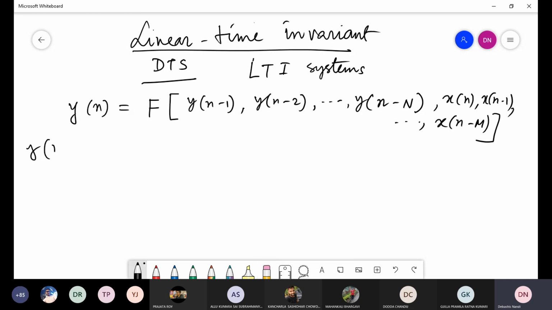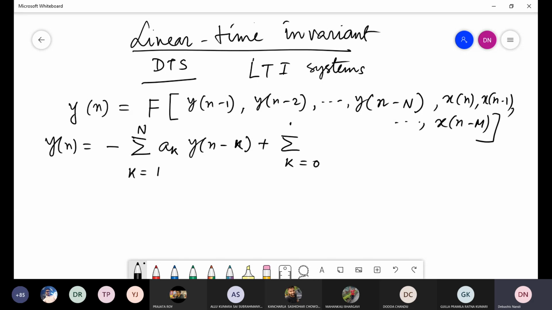An LTI system can be represented as y[n] equals minus the summation k equals 1 to N of a_k y[n-k], plus the summation k equals 0 to M of b_k x[n-k].